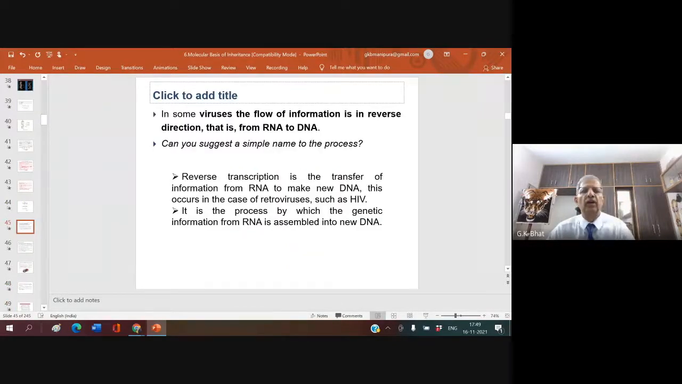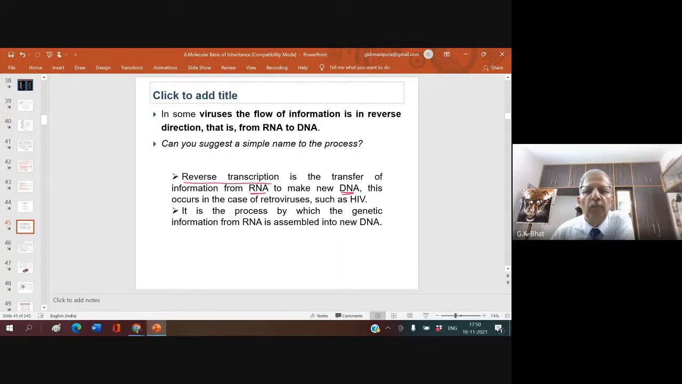In some viruses, the flow of information is in the reverse direction, that is from RNA to DNA. This is another important point. In some viruses, it is not that RNA is formed from DNA; DNA is formed from RNA. Can you suggest a simple name for this process? Yes, it is called reverse transcription. Reverse transcription is the transfer of information from RNA to make new DNA, not DNA to make RNA.